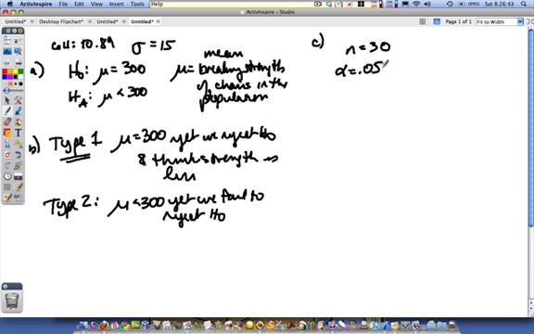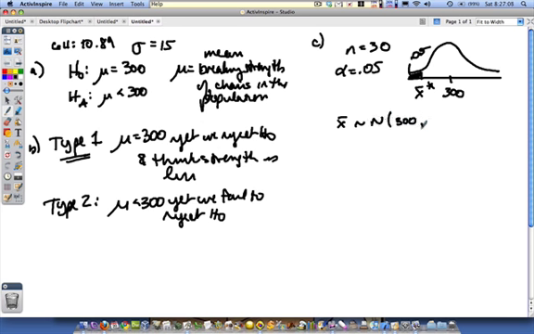So as alpha is 5%, we're going to assume H0 is the truth. So that means the mean breaking strength is 300. That's what we're assuming is the truth. They're asking, what is our critical value? What critical value gets us a 5% left tail? If we go through the conditions and assumptions, we find X bar is normally distributed, whose mean is 300 under the null hypothesis, whose standard deviation is 15 over square root of 30.